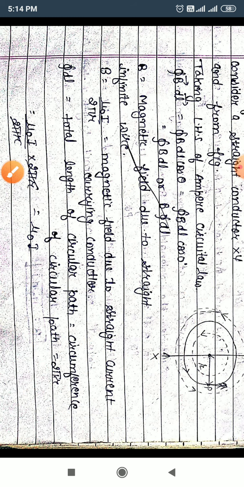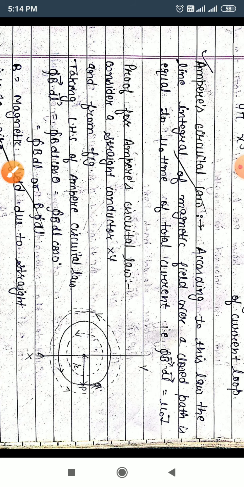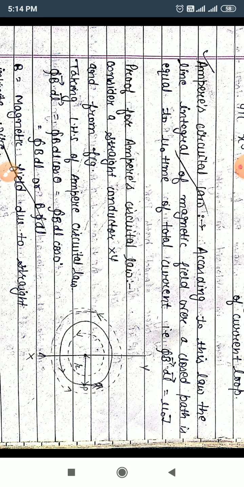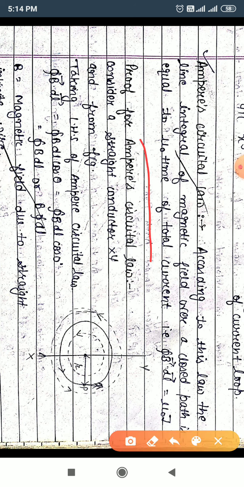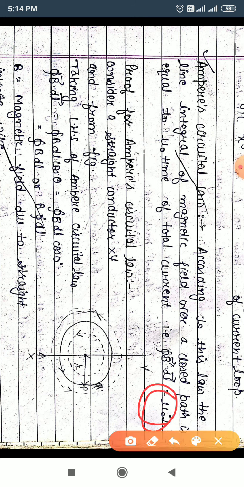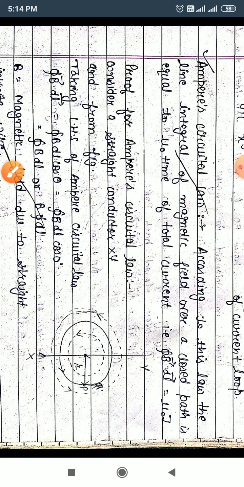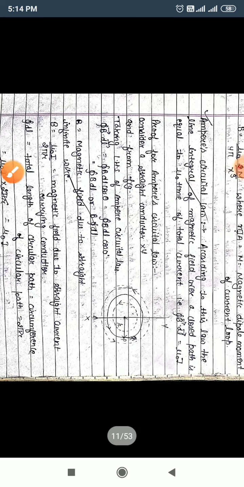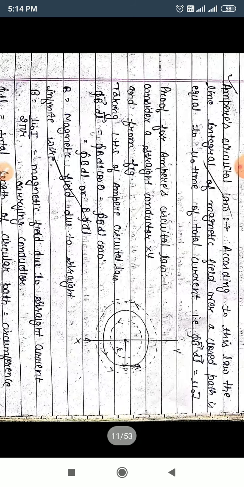The line integral of the magnetic field over a closed path is always equal to mu naught times the total current: the integral of B dl is equal to mu naught I. That proves the result of Ampere's circuital law. The product of B and dl is equal to mu naught I. This is the proof and explanation of Ampere's circuital law.